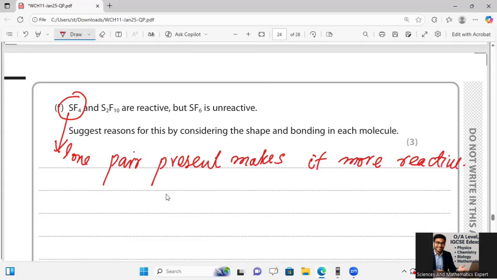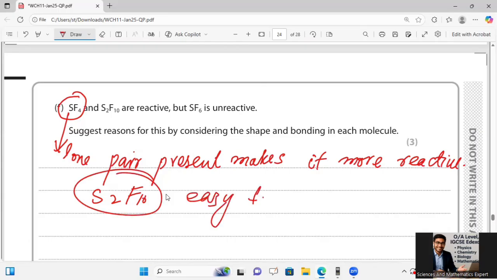And in S2F10 the S-S bond is weak, and the S-S bond is long as compared to S-F. So SF6 is strong. So S2F10 is also easy to go for reactions.